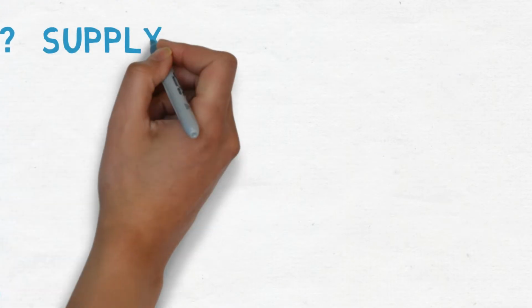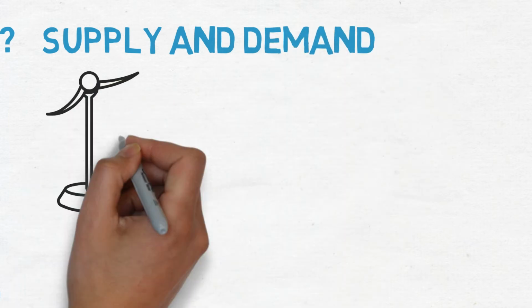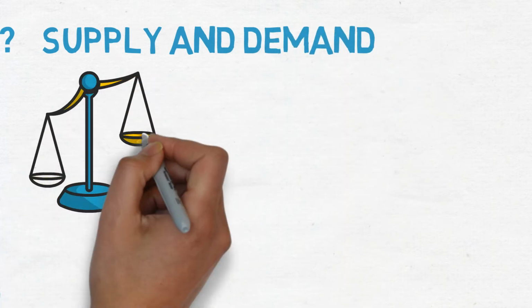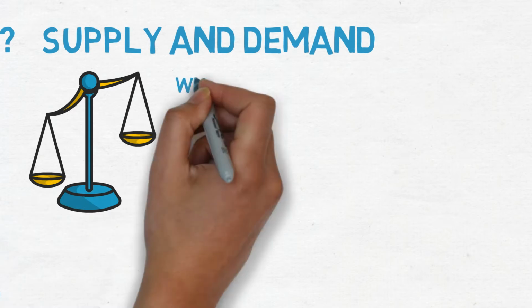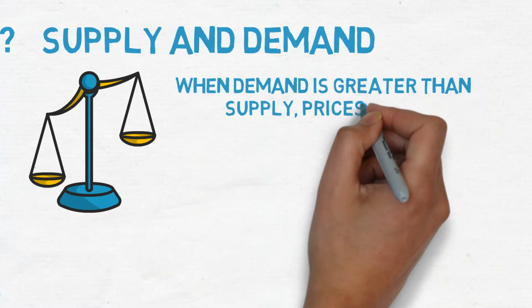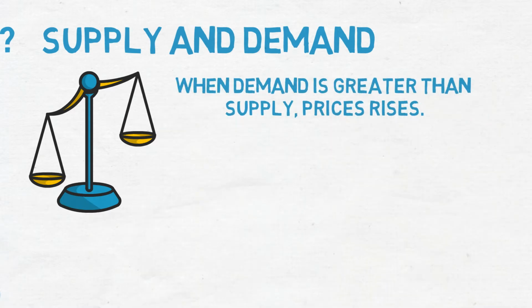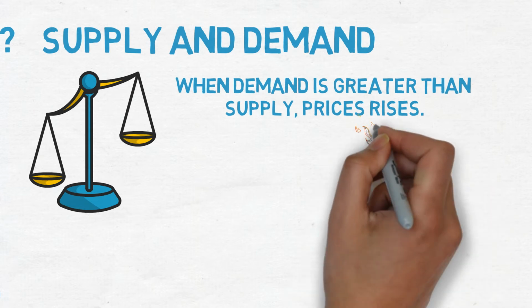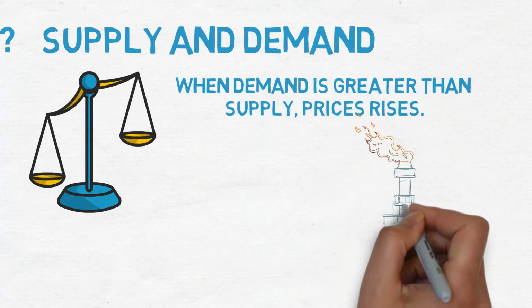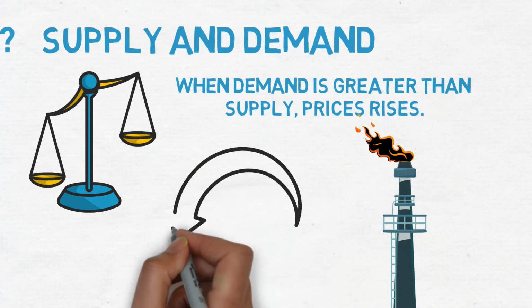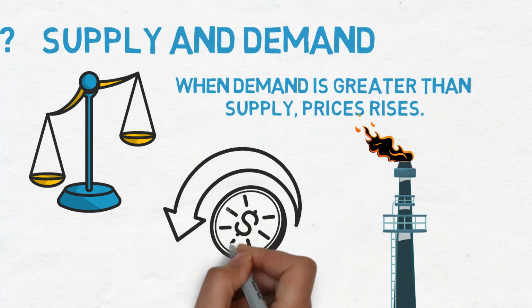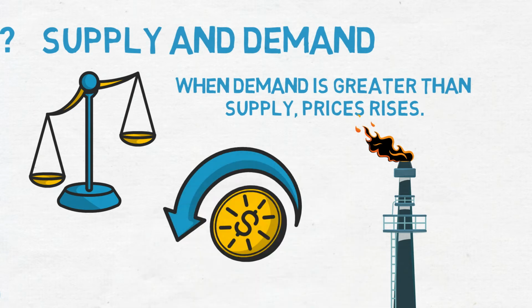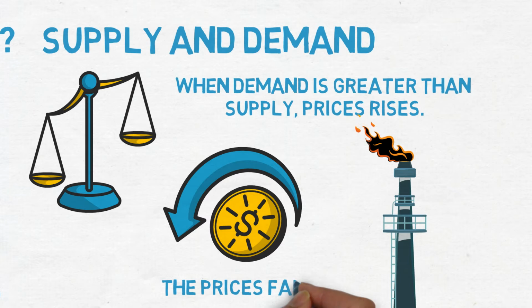Supply and demand. Like most of the things you buy, supply and demand affect both gas and oil prices. When demand is greater than supply, prices rise. For example, the exploration of new U.S. shale oil reserves increased the oil supply in 2014, and gas prices fell. But that shale oil boom reversed when low prices put many producers out of business.